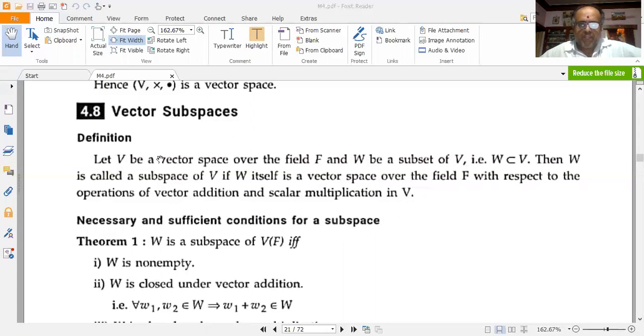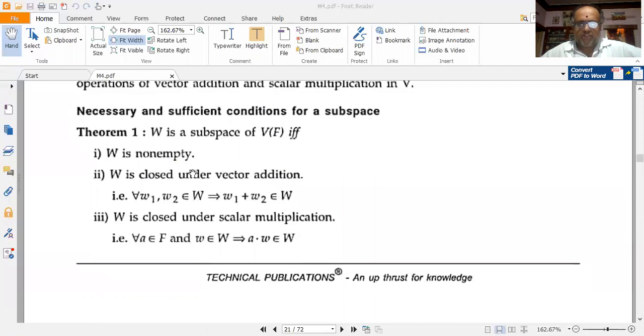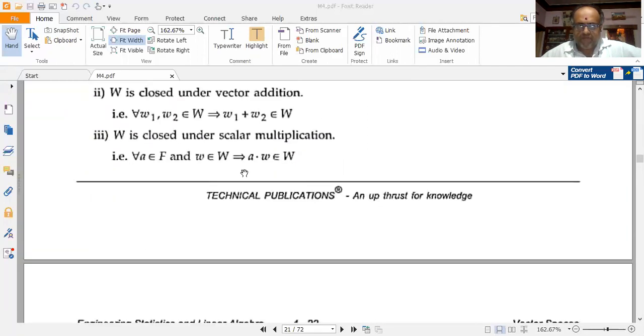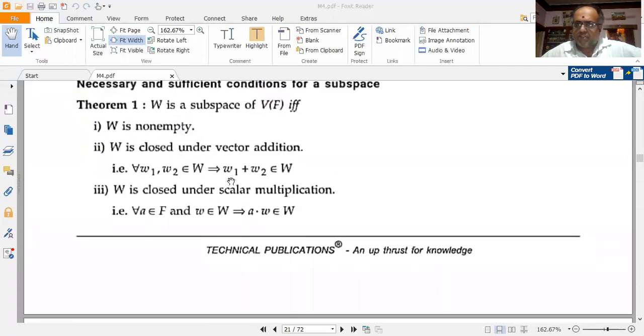Let me repeat. Let V be a vector space over the field F and W be a subset of V. Then W is called a vector subspace of V if W itself is a vector space over the field F with respect to the operations of vector addition and scalar multiplication in V. The necessary and sufficient conditions for a vector subspace are given by theorem 1. Please note, you need to remember the theorem because based upon the theorem statement itself we would be solving problems.